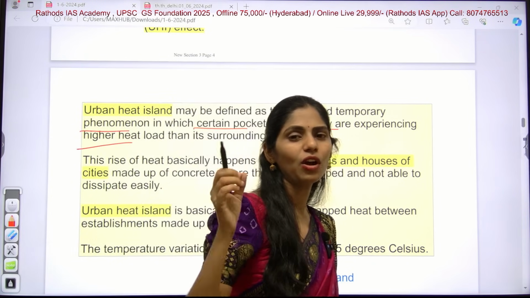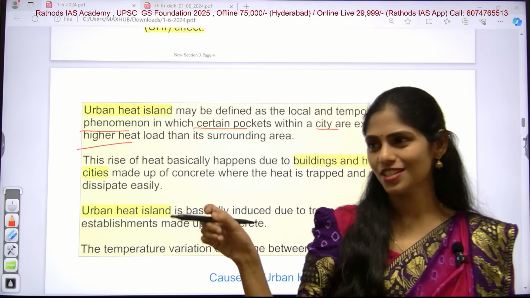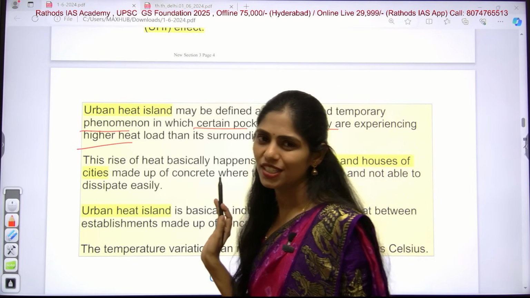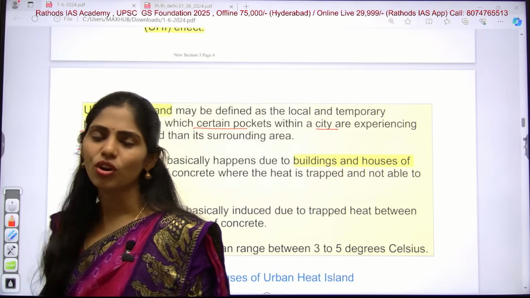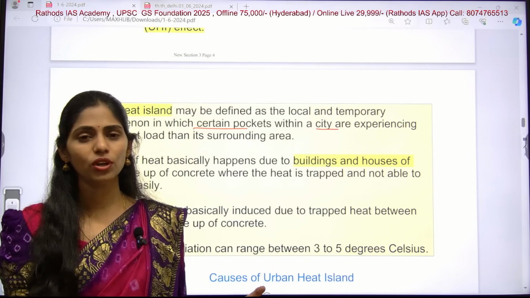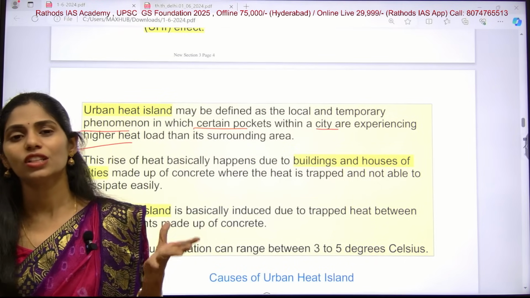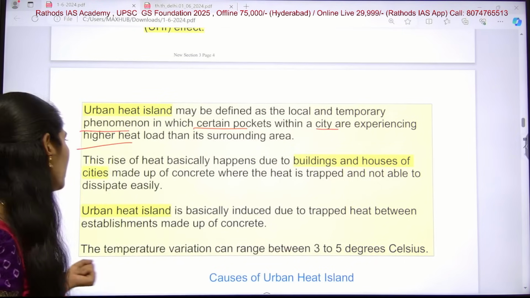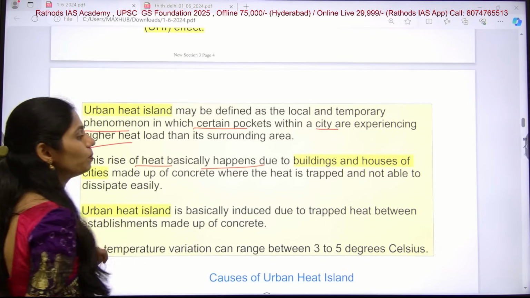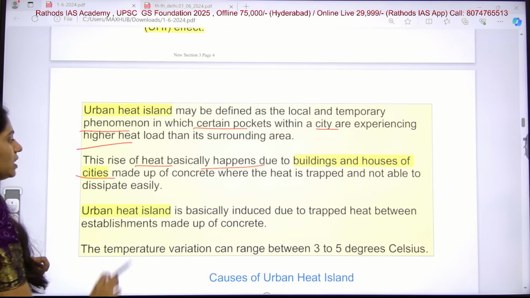For example, now we are in Ashok Nagar. This institute is present in Ashok Nagar, Hyderabad. Nearby we have Hussain Sagar or Tank Bund, so this area will be somewhat cool. But if you go to the interior where there is no water body, you can still have soaring heat. Clear? And this rise of heat basically happens due to